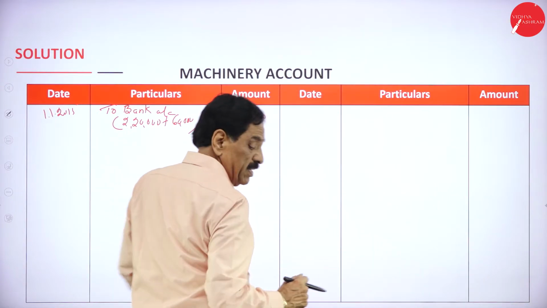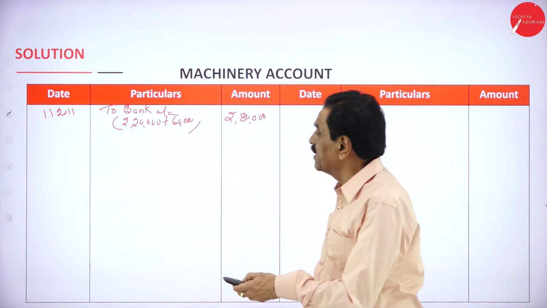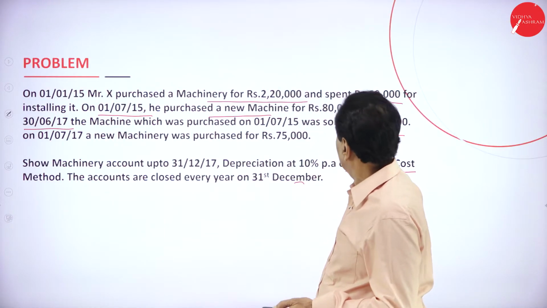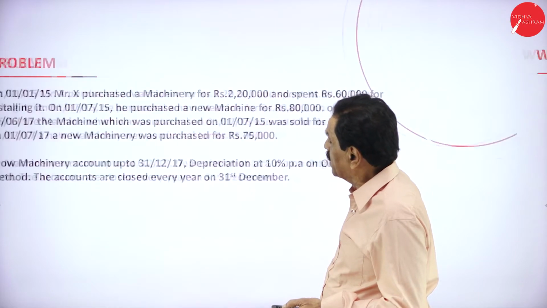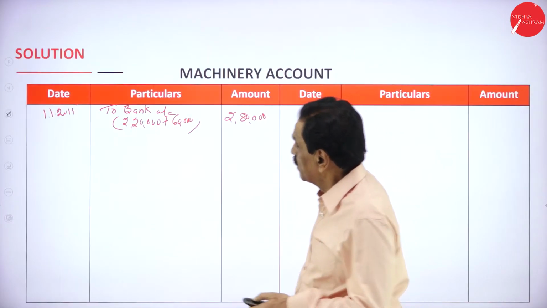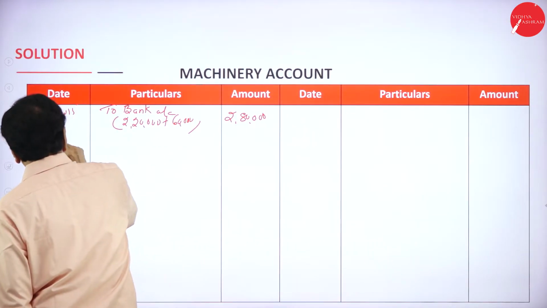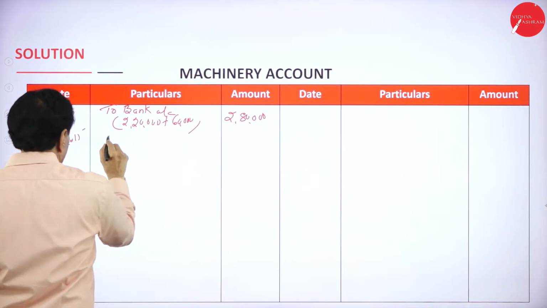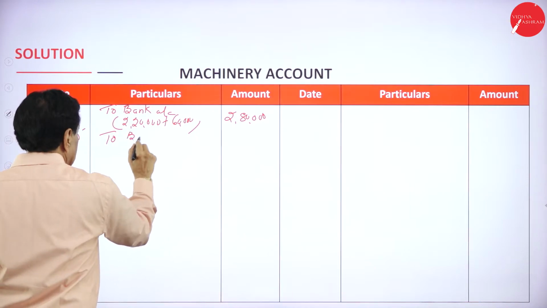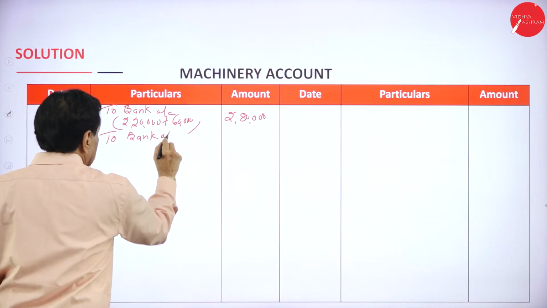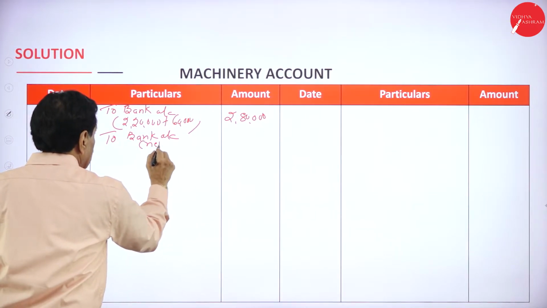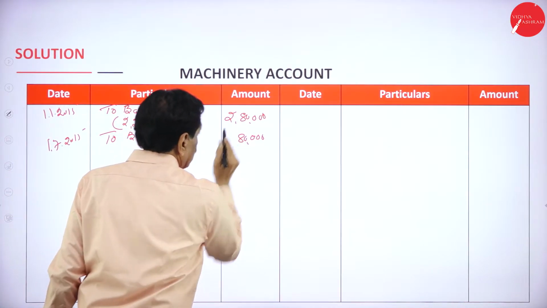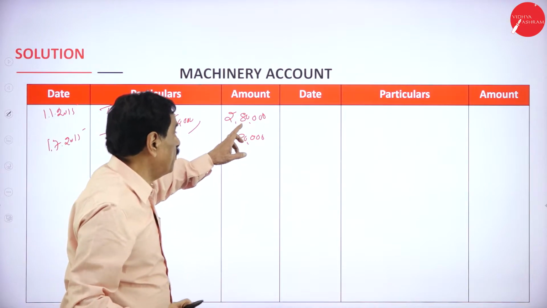Now, if any machinery is purchased during that year, see that. On 1/7/2015, he purchased a new machinery for rupees 80,000. Same year, 1/7/2015, to bank account, new machinery, 80,000. This first machinery is going to stay for 1 year.